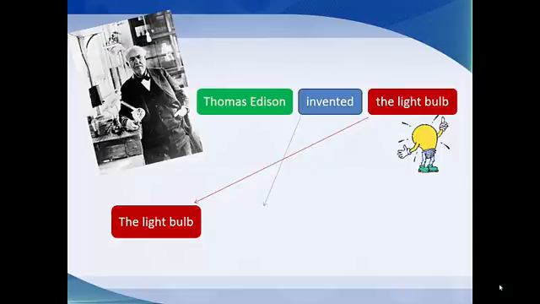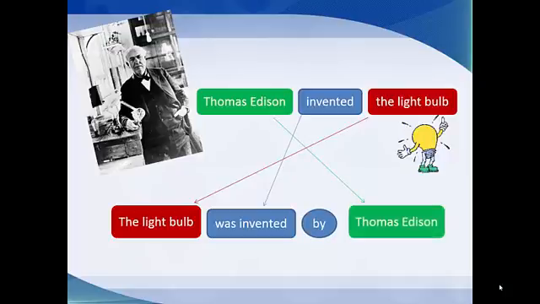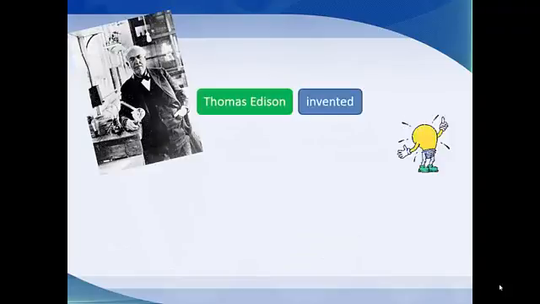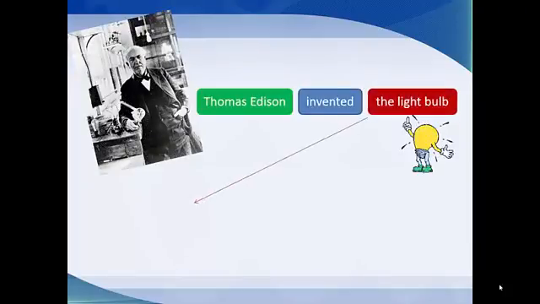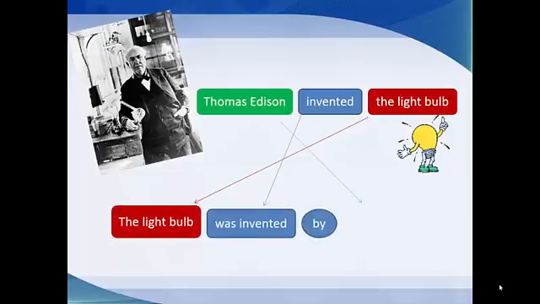We write here, after the light bulb, was invented, so we write was or were according to the subject, and we put the verb 3 from the verb that we have. The light bulb was invented by Thomas Edison comes at the end. He is the doer, but now he comes in the place of the object. And so on. Thomas Edison invented the light bulb, and so on. The light bulb, yes, was invented by Thomas Edison.